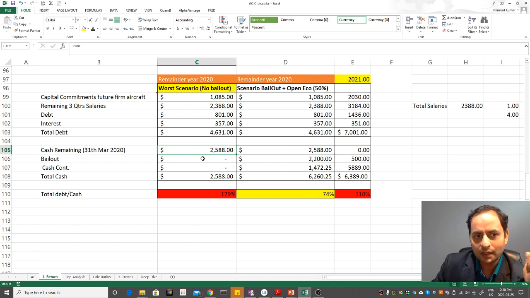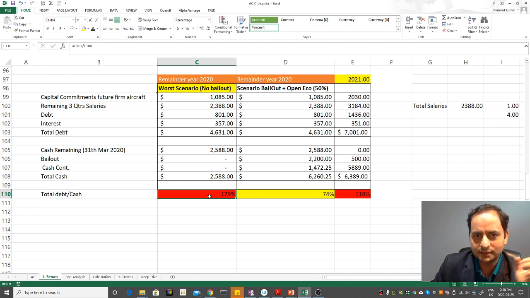And if now my thing is, if companies, this is a worst scenario, if company is not operating, if they don't have any cash, they didn't get any money from government, then the company is in very worst case and they are in 179% in total debt. So I think they need to sell out something, and that's the very bankruptcy going to that, or bailout need to be happen.